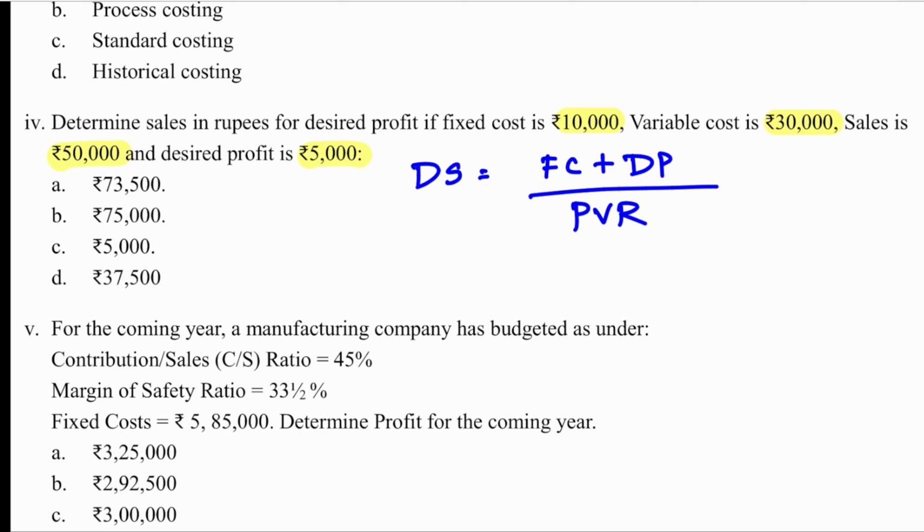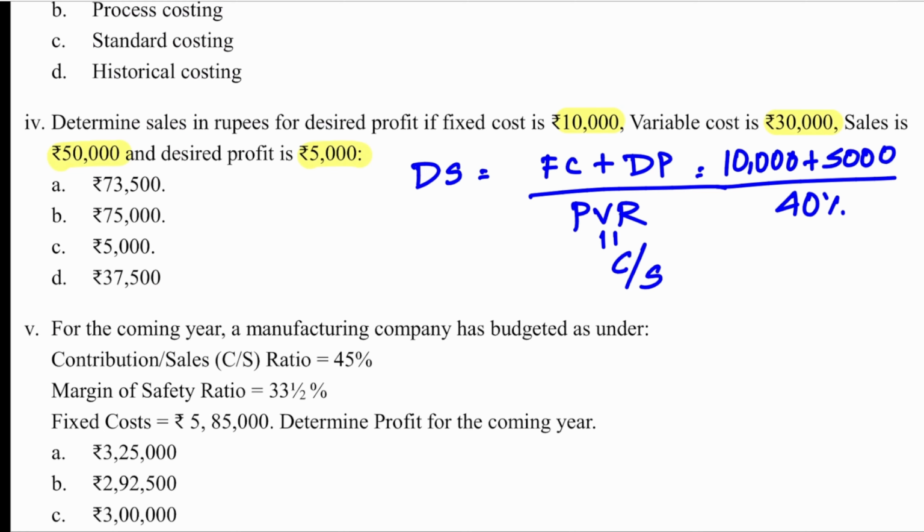Same as your break-even formula, you are adding one more component to that, which is desired profit. So 10,000 is your fixed cost, desired profit is 5,000, and PVR you have to calculate. PVR is 40%. Contribution is 20 divided by sales 50, 40%. So 37,500. So that option is the correct answer.